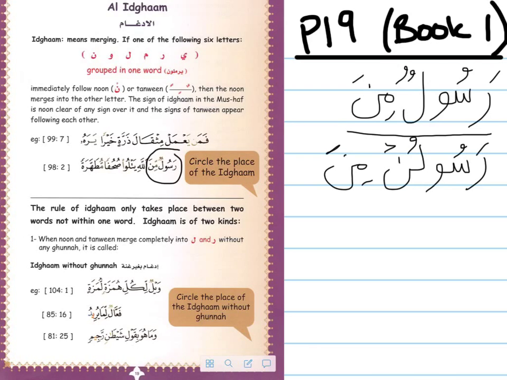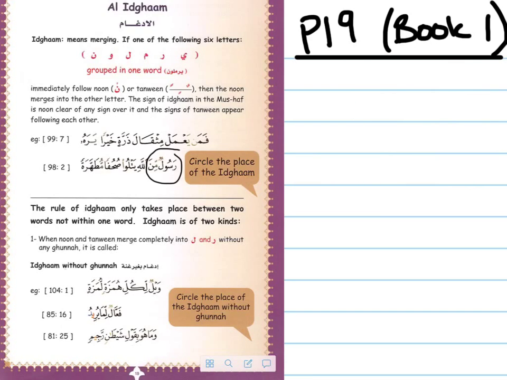So, what on earth has happened to this N sound? The same thing. It's merged. It's gone like this. And then you essentially get rid of this and join it. Rasulun min Allah. And then you end up putting a shadda there to represent that it's gone behind it. It's merged. It's called Idgham. The N sound merges into the letter that comes after it.